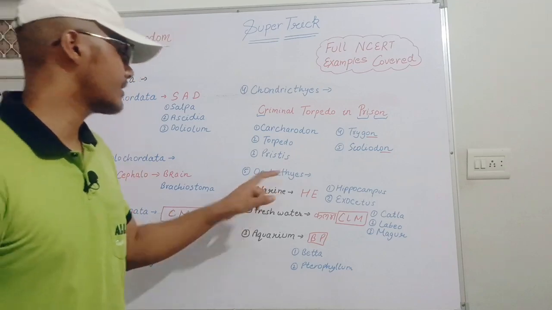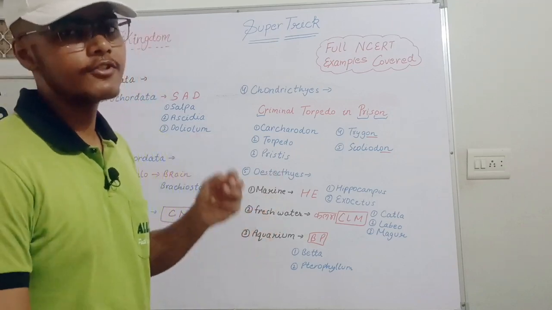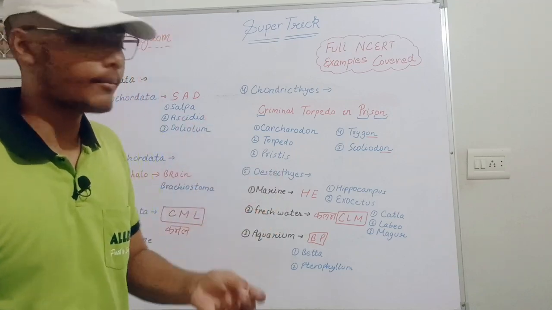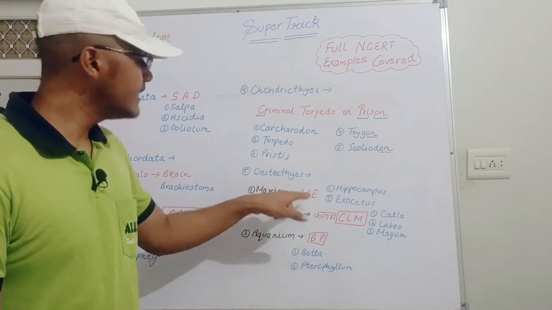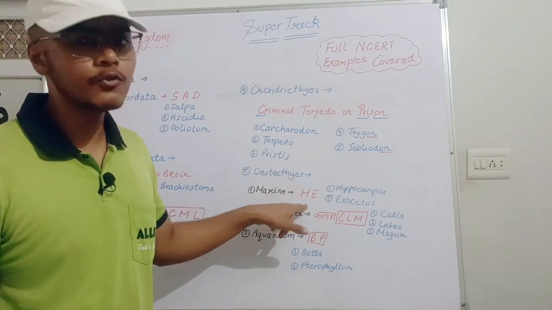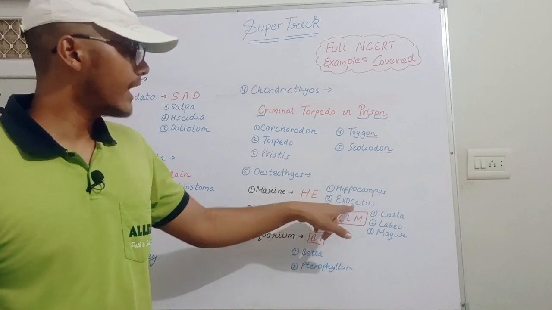Now let's move toward the Osteichthyes. In the Osteichthyes there are three parts in the NCERT. First one is the marine, then second one is the freshwater, and third one is the aquarium. So for the marine part, you have to use he is in marine. H for Hippocampus. Then second one, E for Exocoetus.